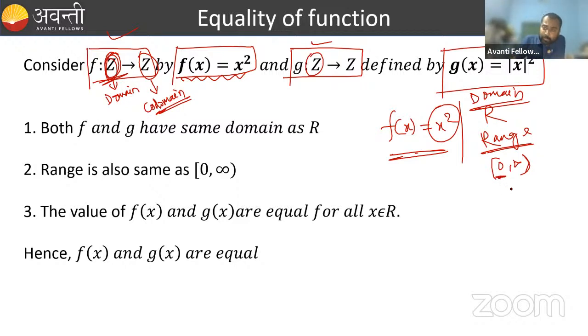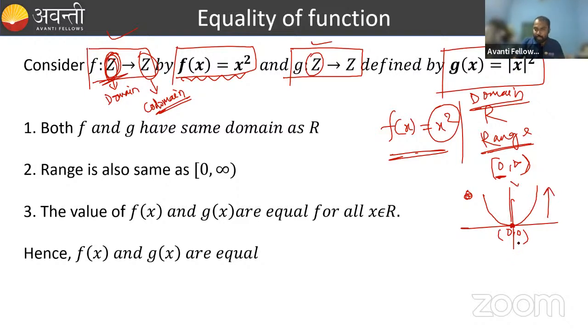Starting from 0. You can see the graph of y is equal to x square. It's an upward facing parabola, starting on the y-axis from the origin 0, and it goes towards positive infinity.